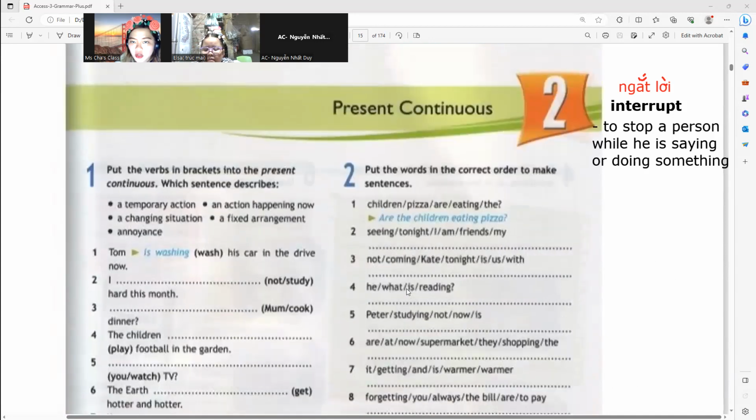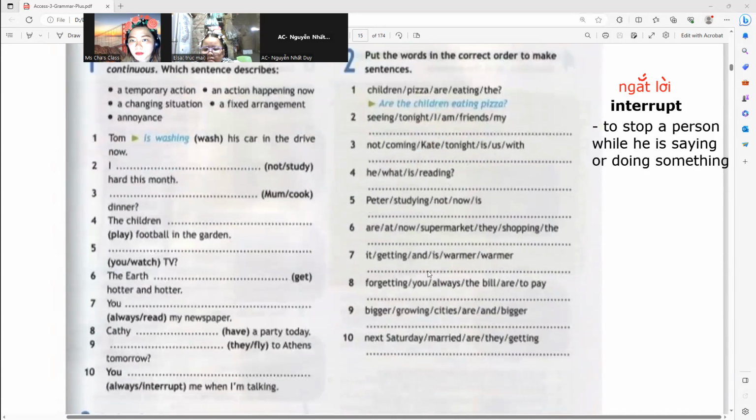All right. So how about in activity 2? Put the words in the correct order to make sentences. This is a question, interrogative form. Are the children eating pizza? Number 2. I am seeing my friends tonight. Number 3. Kate is not coming with us. Good. A question. What is he reading? Good. 5. Peter is not studying now.